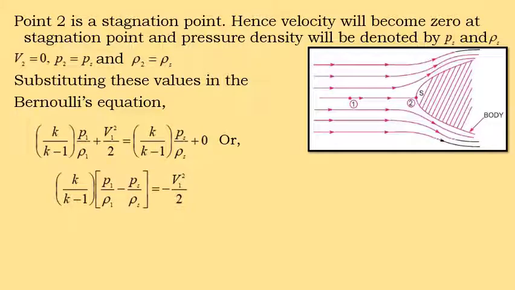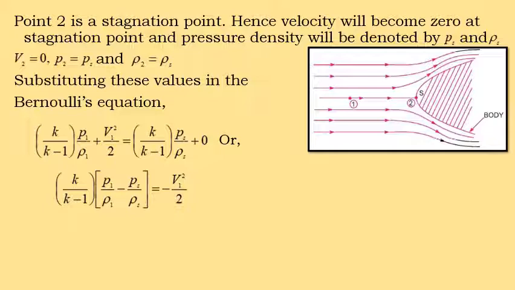To simplify, k by k minus 1 into Ps by rho s on the right hand side is taken to the left hand side. At that time, P1 by rho 1 minus Ps by rho s is equal to minus V1 square by 2, as the V1 square by 2 term is taken to the right hand side.